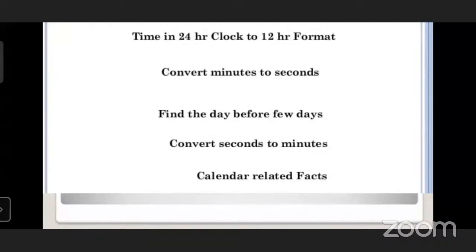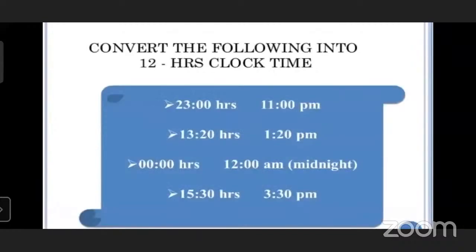First, tell me, did you understand the concept of the 24 hours clock and 12 hours format? Yes, sir. 23 is 11:00, 13:20 hours is 1:20 p.m. Okay, any problem? No, sir.